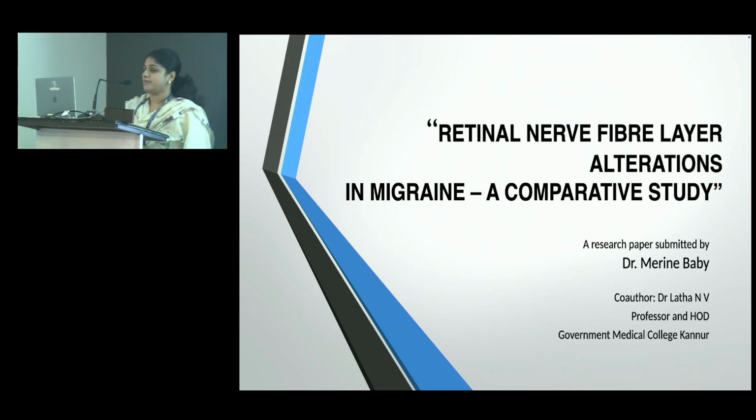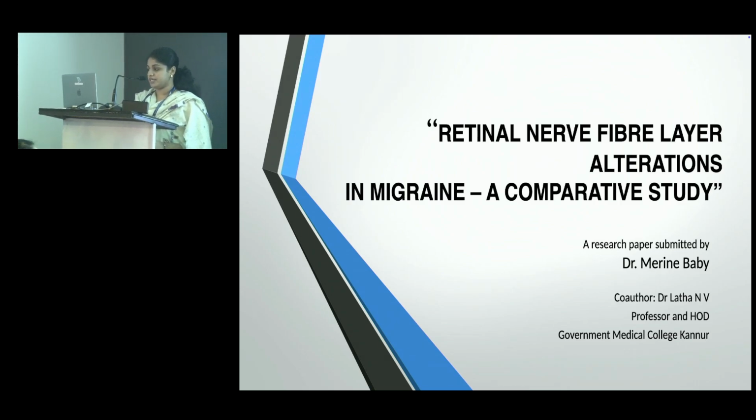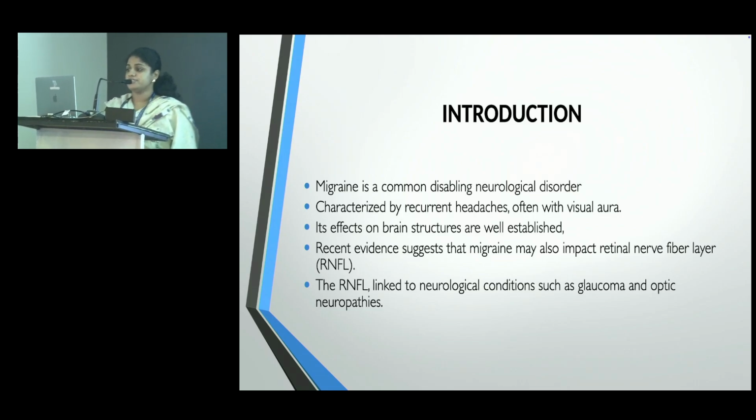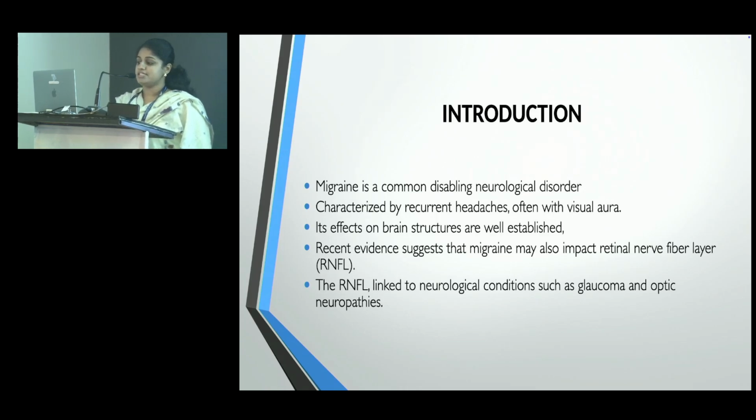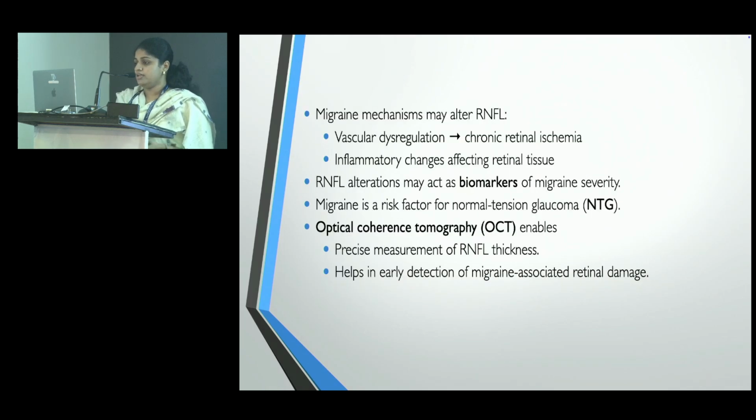Good morning to all. My topic presentation is retinal nerve fiber layer alterations in migraine, a comparative study. Introduction. Migraine, we all know, is a common disabling neurological disorder characterized by recurrent headaches. Its effect on brain structures is very well established. Evidence that it may impact the RNFL is also growing nowadays.